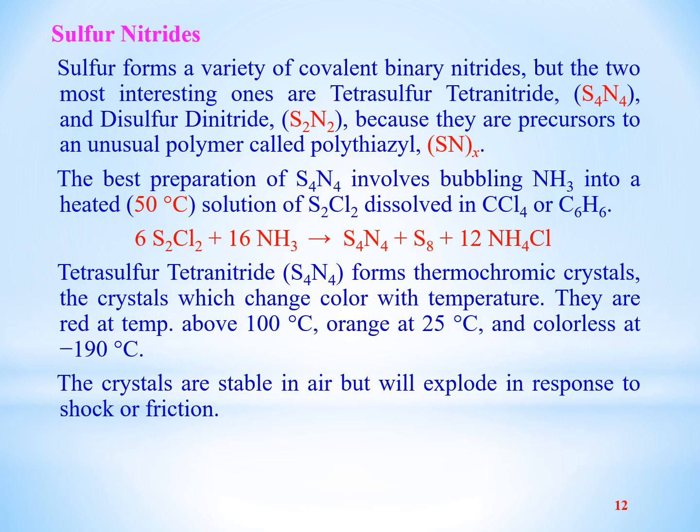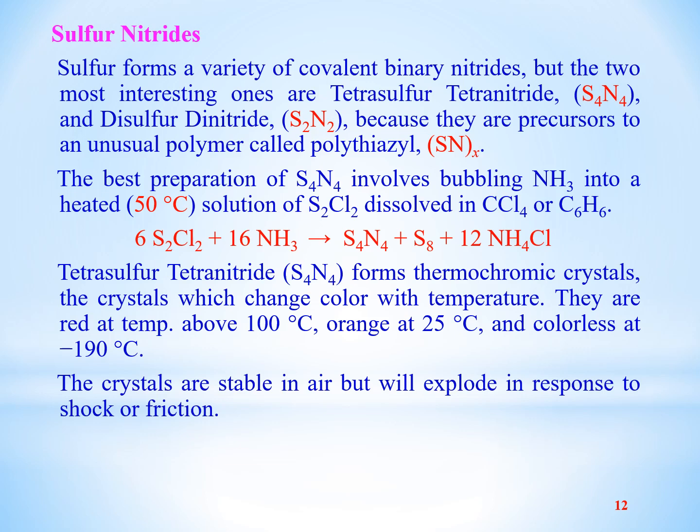The best preparation of S4N4 involves bubbling ammonia into a heated, about 50 degrees centigrade, solution of sulfur monochloride dissolved in CCl4 or benzene. We can prepare S4N4 when we pass ammonia gas through a heated solution of sulfur monochloride S2Cl2.